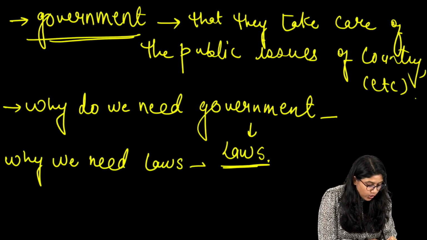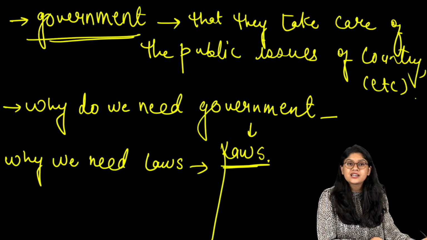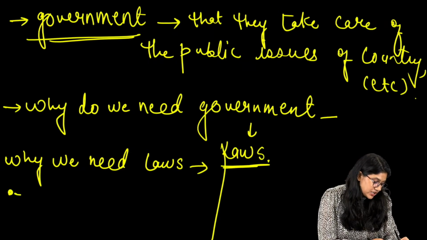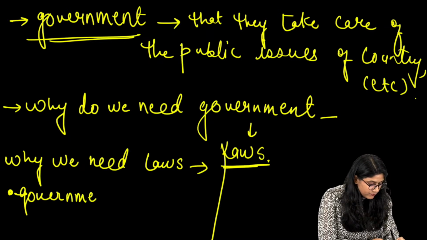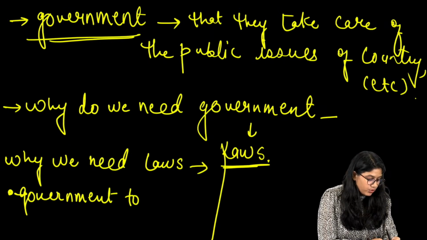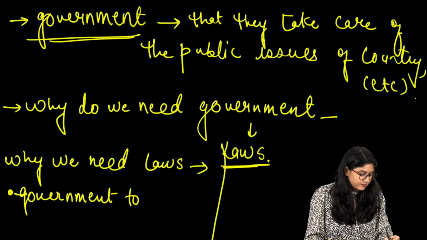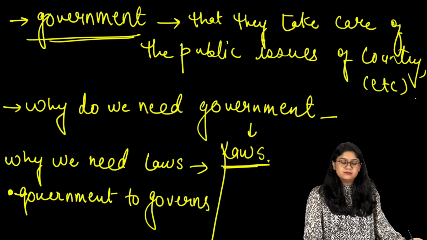We need laws for three very important reasons. First, it helps the government to govern the people.